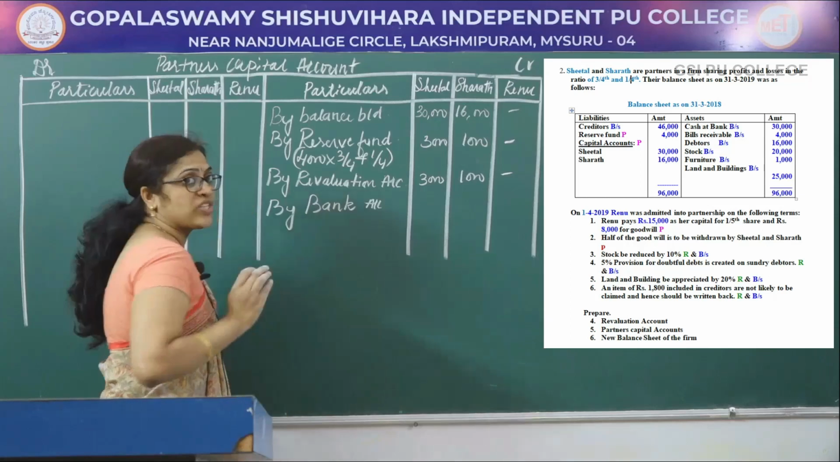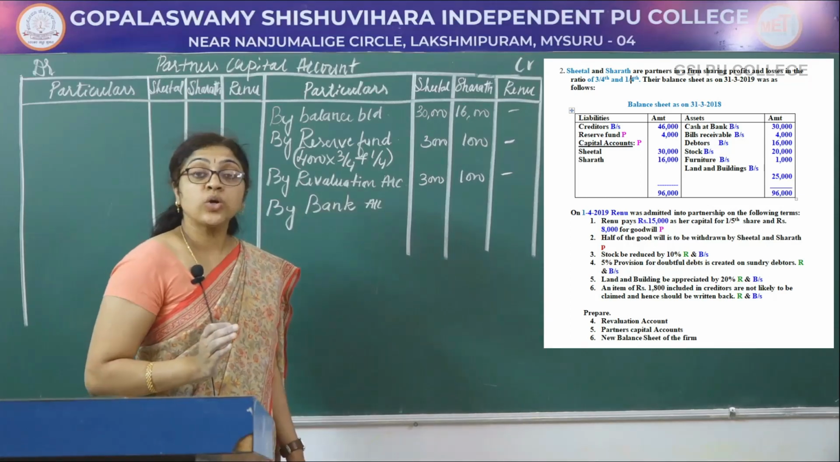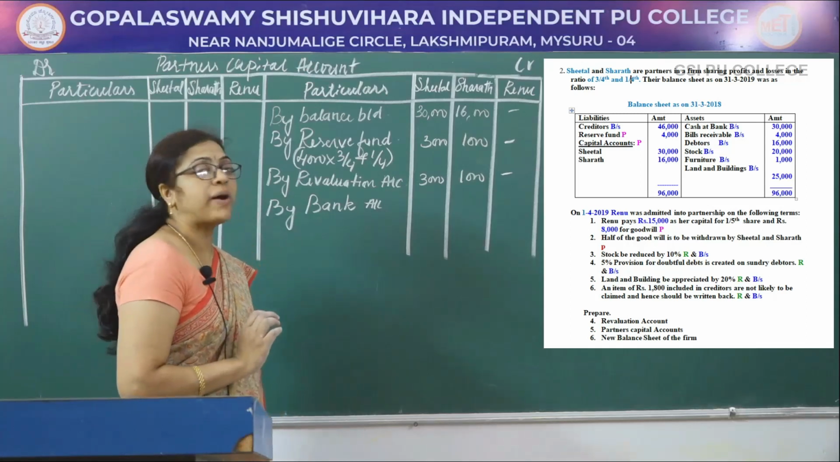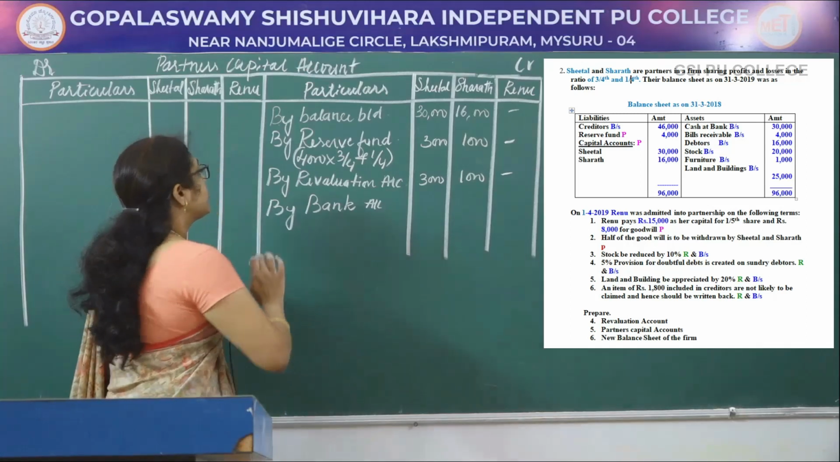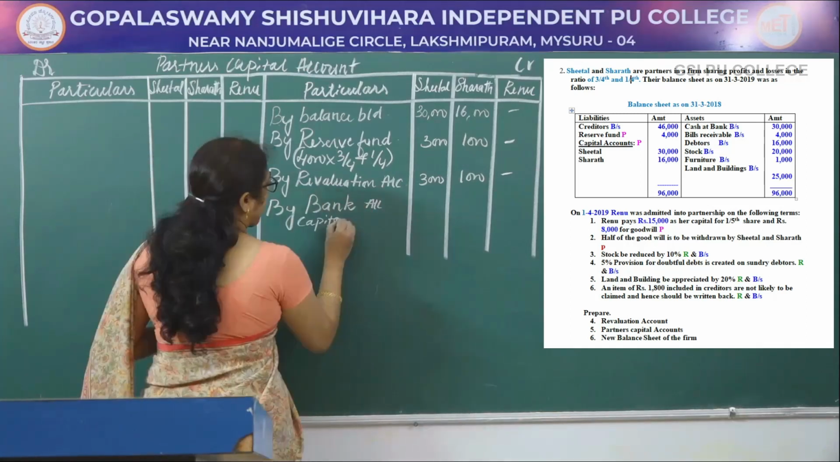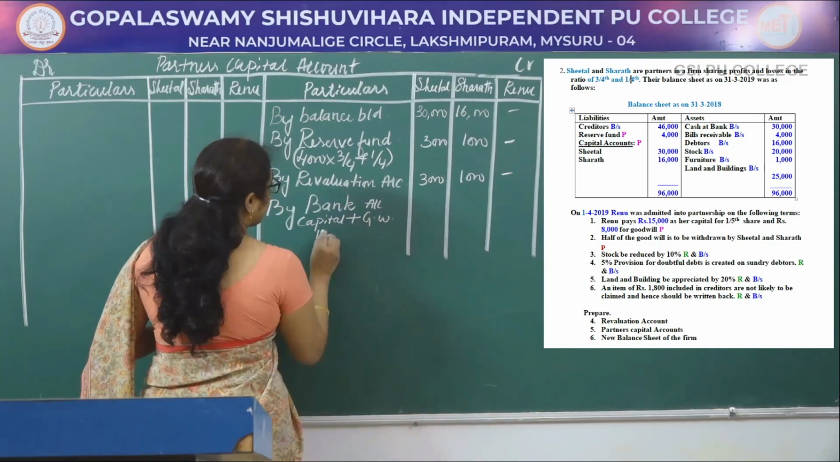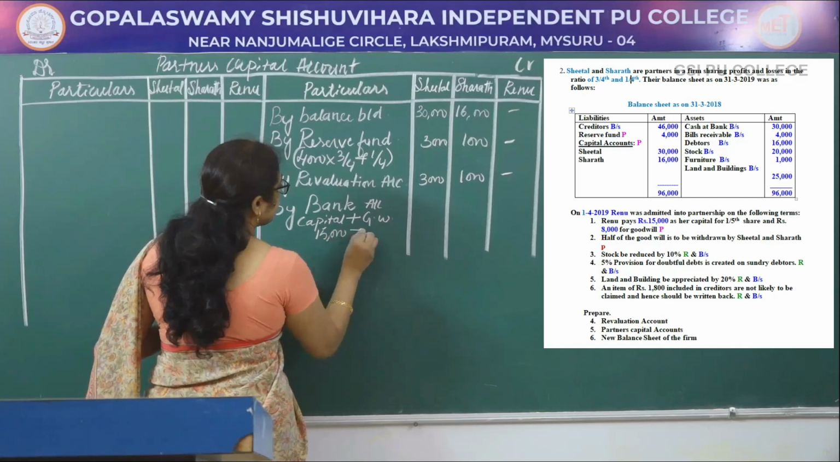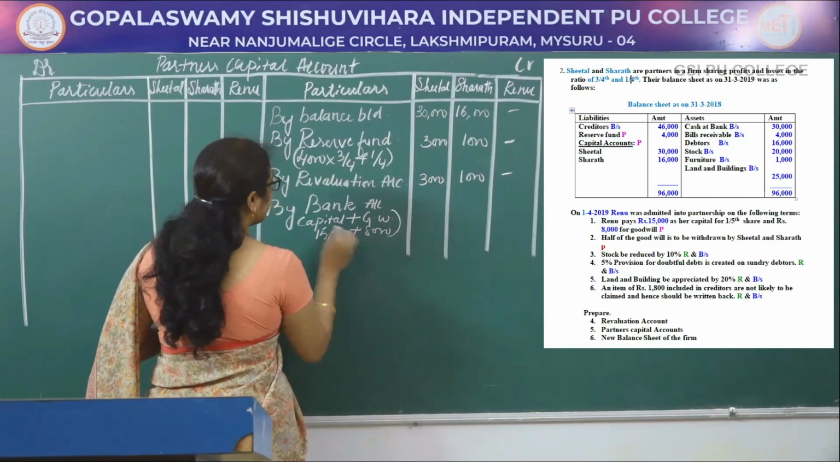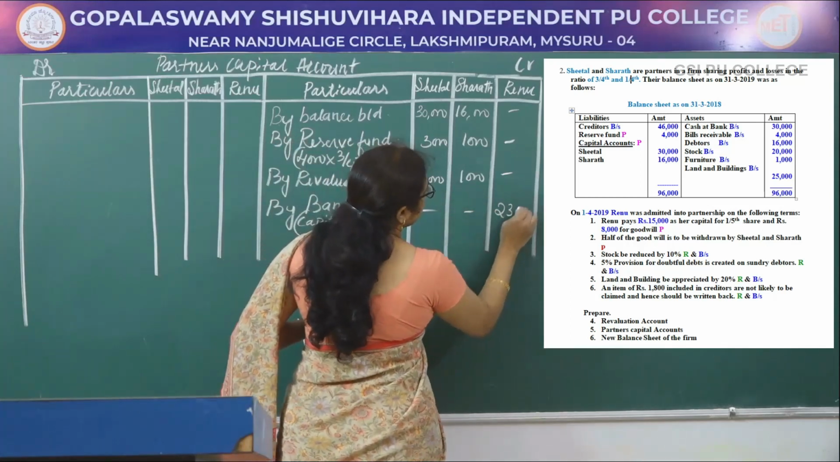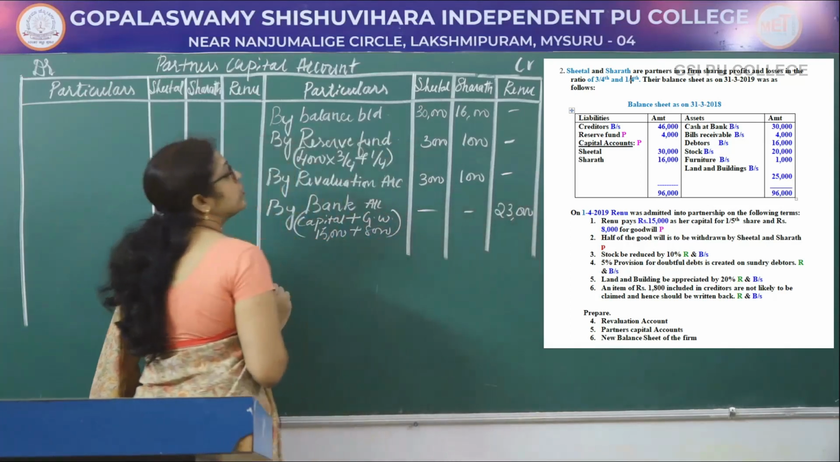bank account. If the question gives cash account, you should write cash account; if it gives bank, you should write bank. So by bank account, capital plus goodwill. Capital amount is 15,000 plus goodwill amount is 8,000. Total 23,000 recorded in Renu's account.